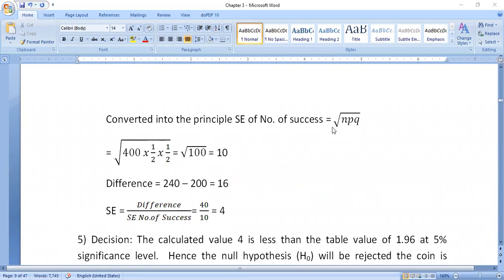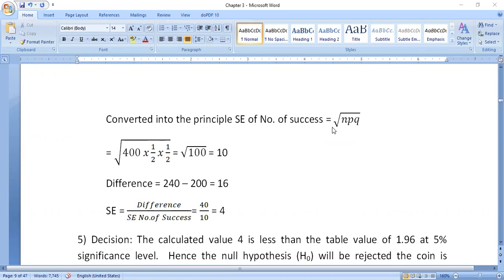The difference is that in the previous problem we got 216 as the number of successes. In this problem 240 is the number of successes, minus the expected value 200. Don't consider 160, consider 200 only. So 40 is the difference value.